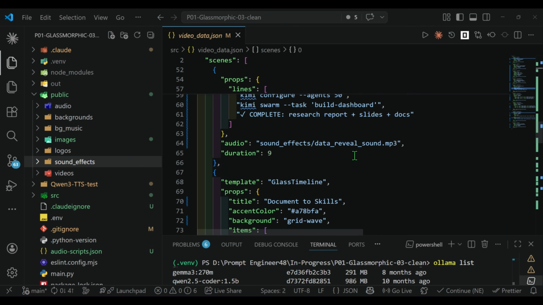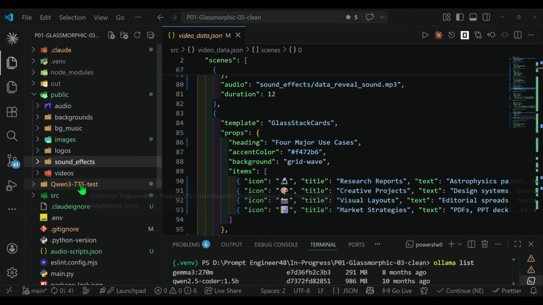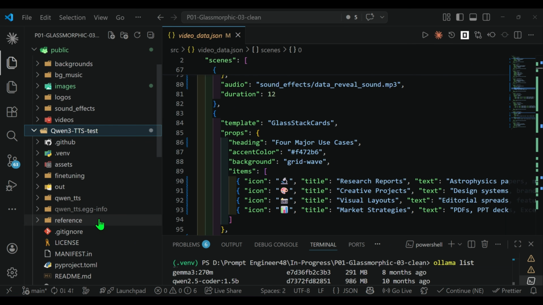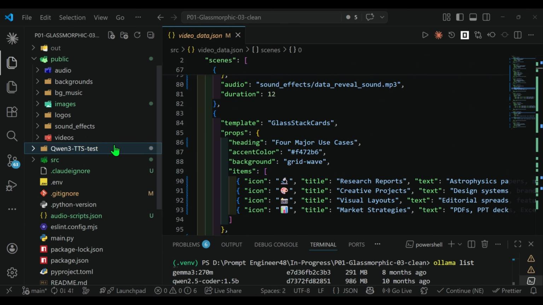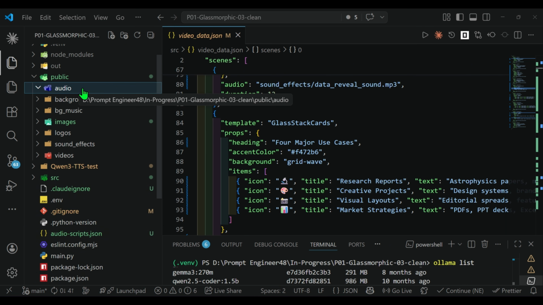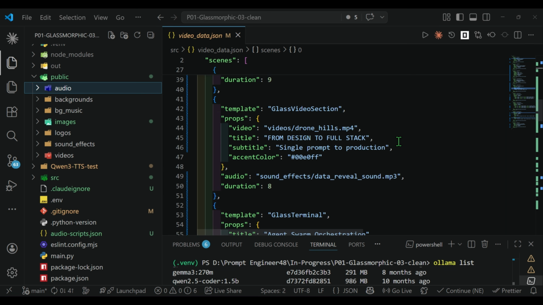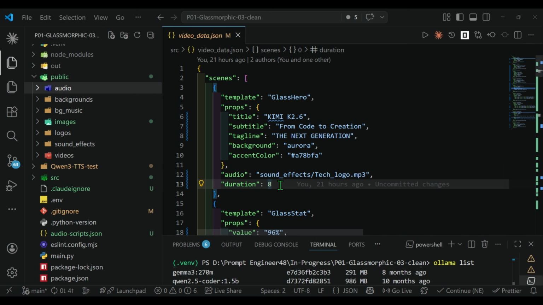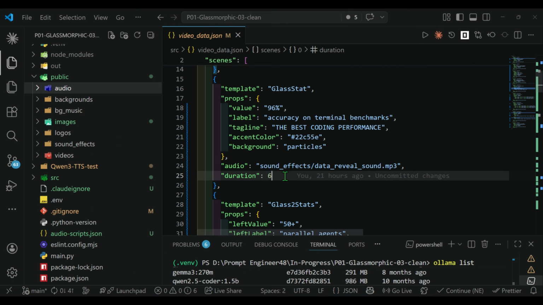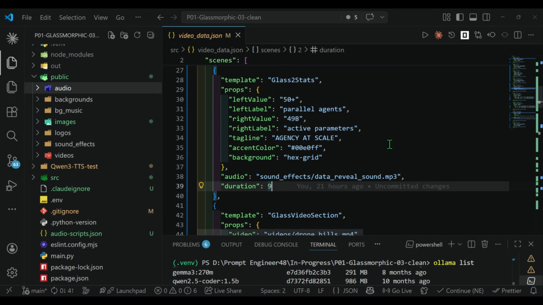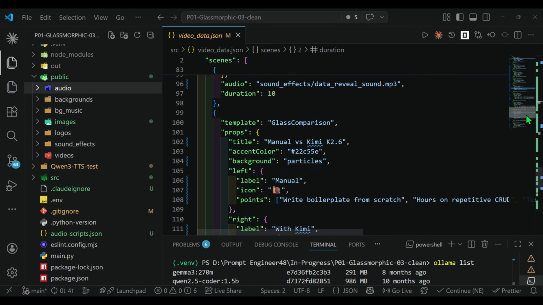Now, after it does all these scenes, the next step would be to make the audio, which uses Qwen 3 TTS. There I have my reference file, my sound and my text, and it goes ahead and uses this particular TTS and makes the audio here. So you'll see the audios here, and then it goes ahead and reads the duration of that audio. So let's say it created 9 slides, and for the first slide the audio is 6 seconds. So it goes ahead and makes the changes here. The duration is 6 seconds, and as a result it's able to match that audio and the video perfectly. The next audio could be 6 seconds, the next audio could be 9 seconds, and then it fills the entire background with a background sound, with background music.